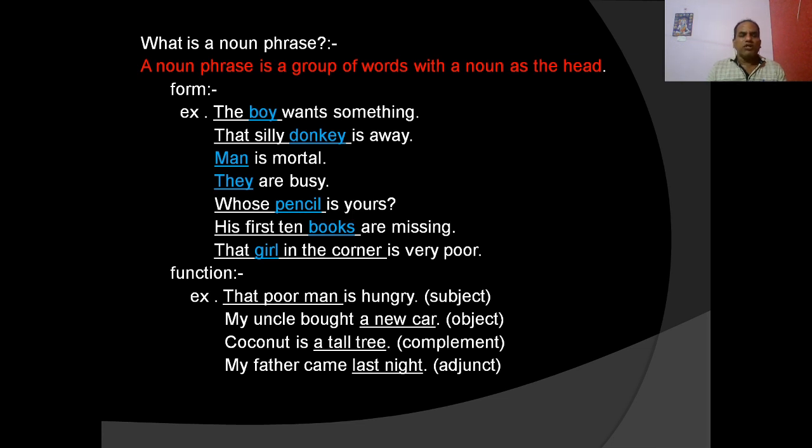My father came last night. We know last night is the noun phrase. What is the function of this noun phrase? The function of the noun phrase last night in this sentence is adjunct. So we know noun phrases can be used as a subject, object, both direct object and indirect object, and they can be used also as a complement, verb complement and object complement, and also as an adjunct in the sentence.